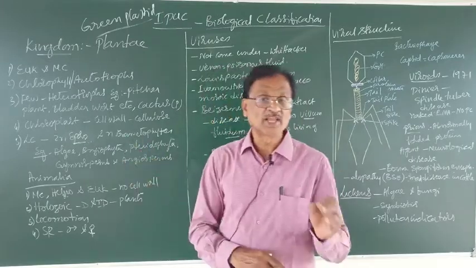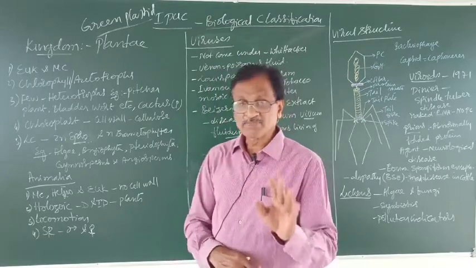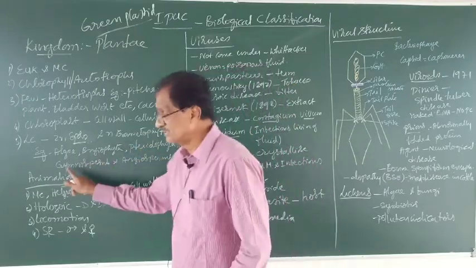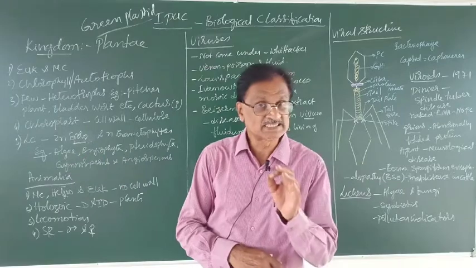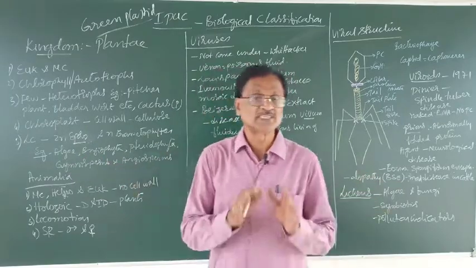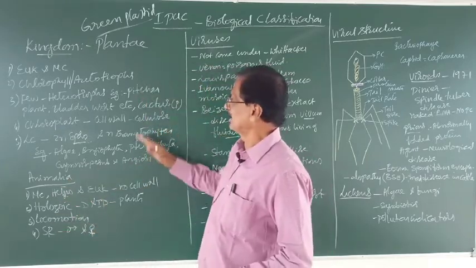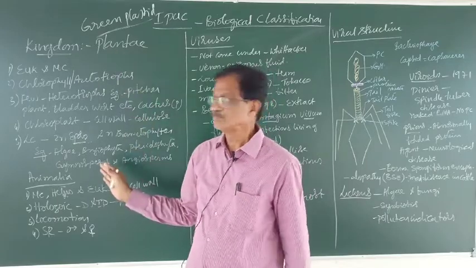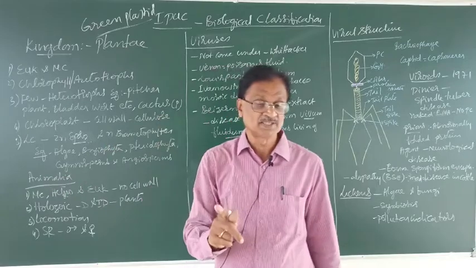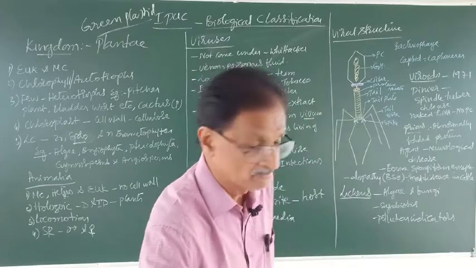Pteridophytes are lower vascular plants, and to some extent land plants. Then gymnosperms, naked seeded plants. Angiosperms, closed seeded plants. These are the groups which come under the kingdom Plantae. So these are the salient features of the kingdom Plantae.